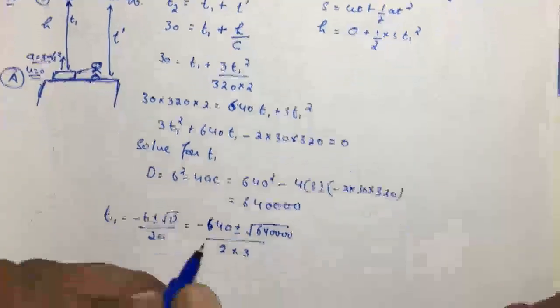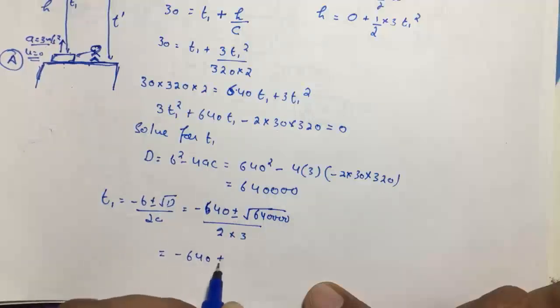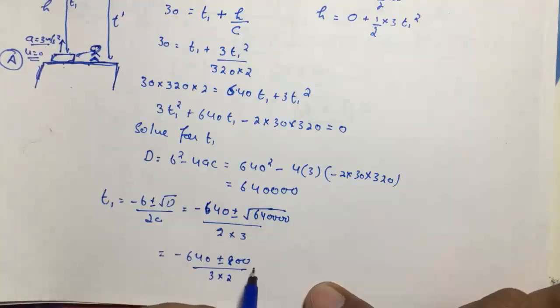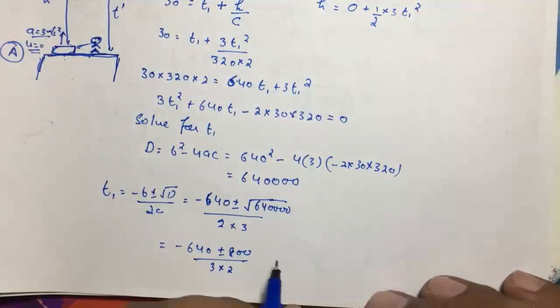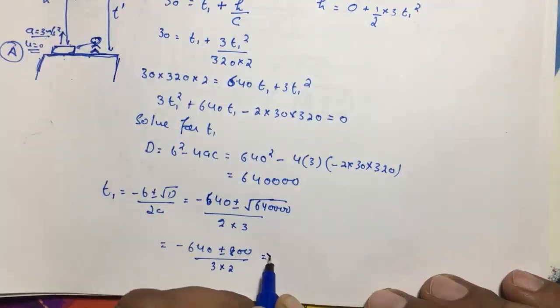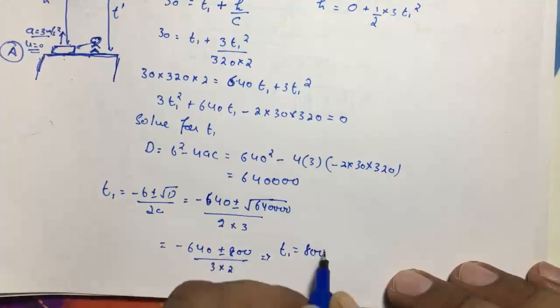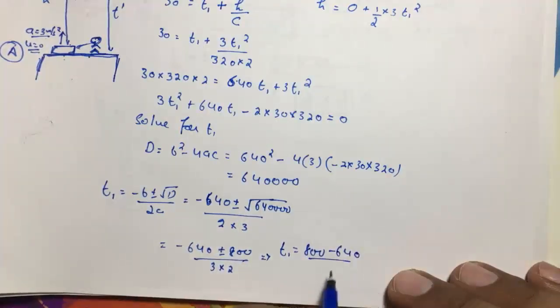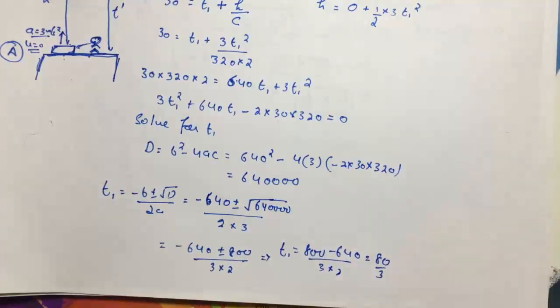If we solve this, it will be minus 640 plus minus 800 divided by 3 into 2. We will not consider negative values because time is not a negative value. So t1 comes out to be 800 minus 640 divided by 3 into 2, that gives me 80 by 3.